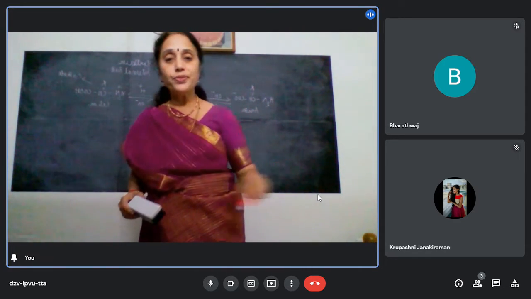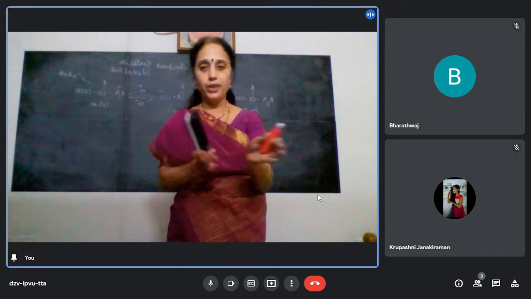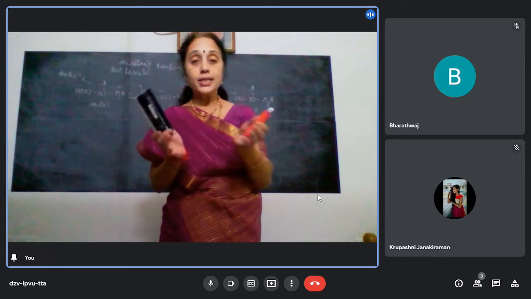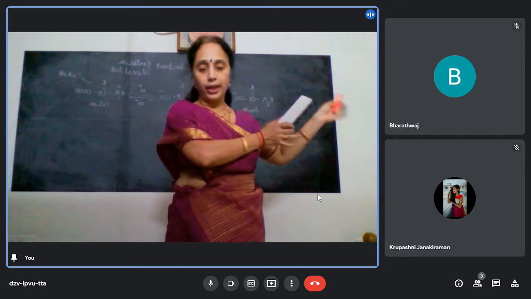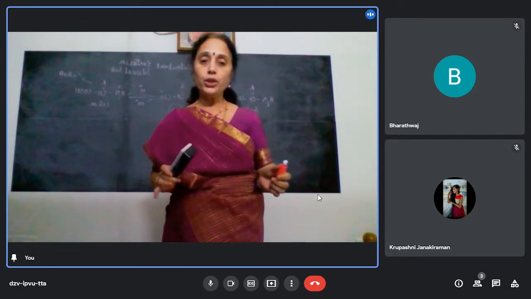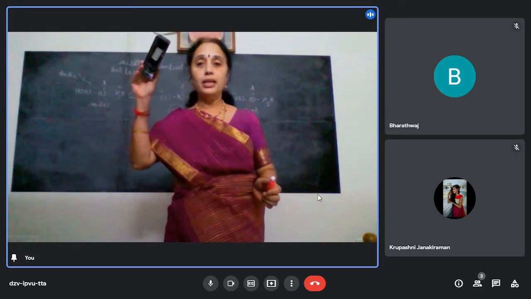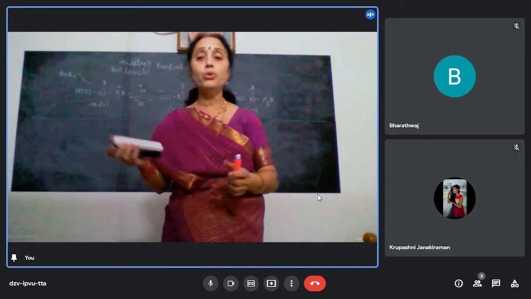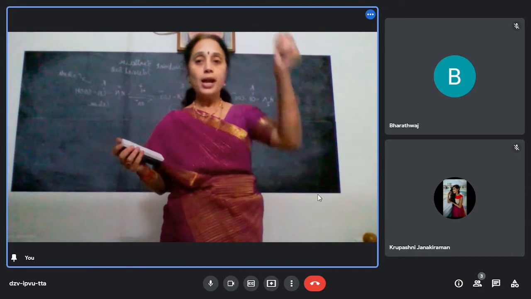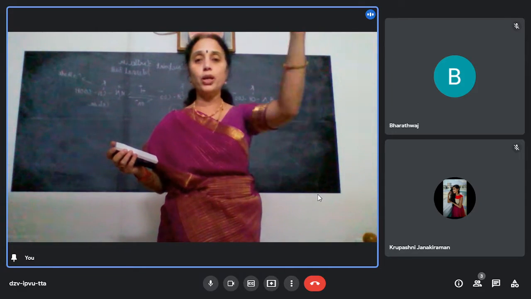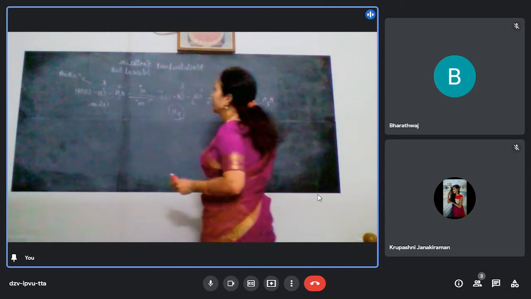Neutral amino acids, all of them have around 6 point something, around 7. Acidic amino acids have pH around 3 to 5. And basic amino acids have from 7 to 10. Why is it important to know the isoelectric point? Because at the isoelectric point, it has the least solubility, and you are able to separate the amino acids, because each amino acid has a different isoelectric point. At that particular pH, it will be least soluble and you can separate them. This is used in separation of amino acids. This is about isoelectric point.